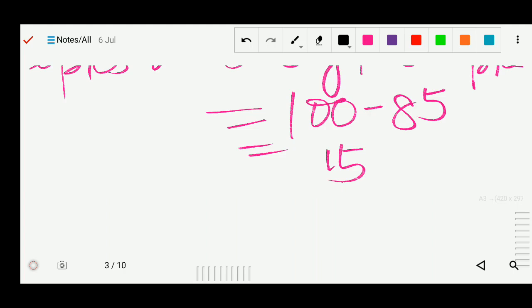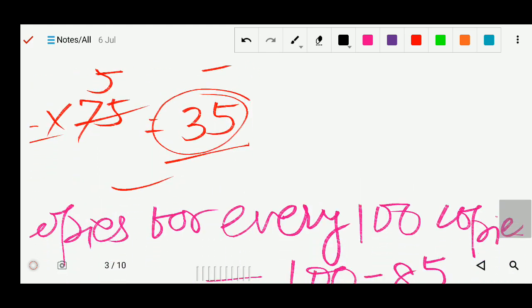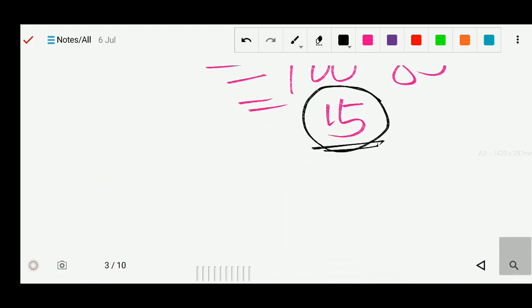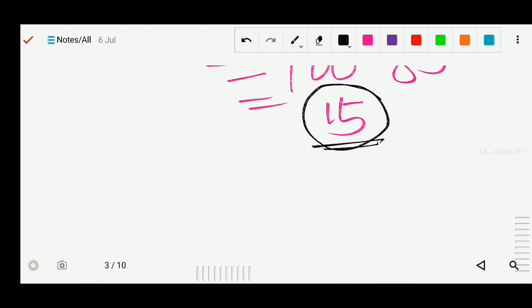So when you print 100 copies, 15 are left for the 100. Next I will write the proportion form.